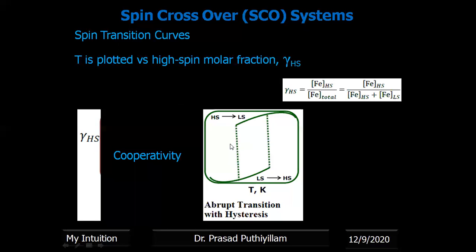Whereas in the second case, the abrupt transition with hysteresis, the abrupt spin change indicates a strong cooperativity. Cooperativity means communication between the different metal ions, the communication between neighboring metal complexes, and here the material can exist in two different spin states within a different range of external stimulus or external stimuli.